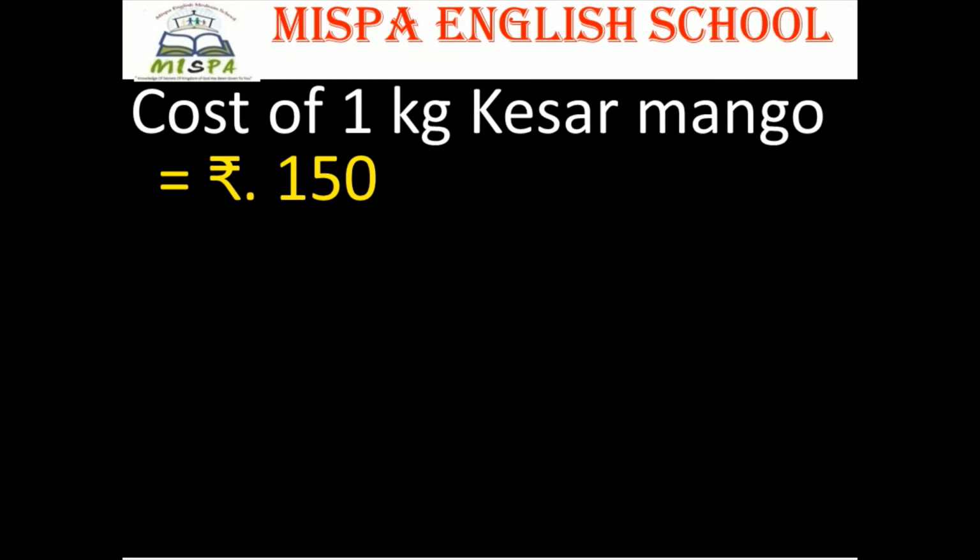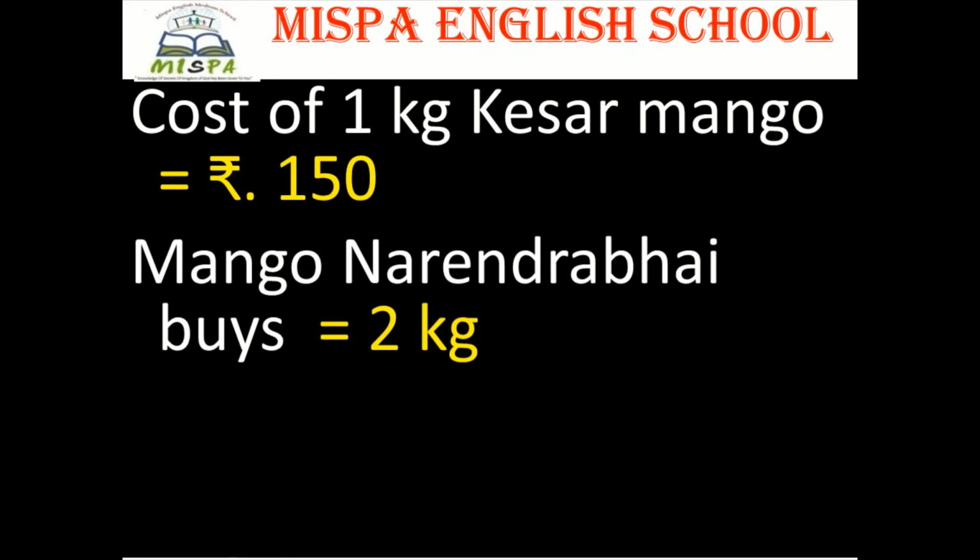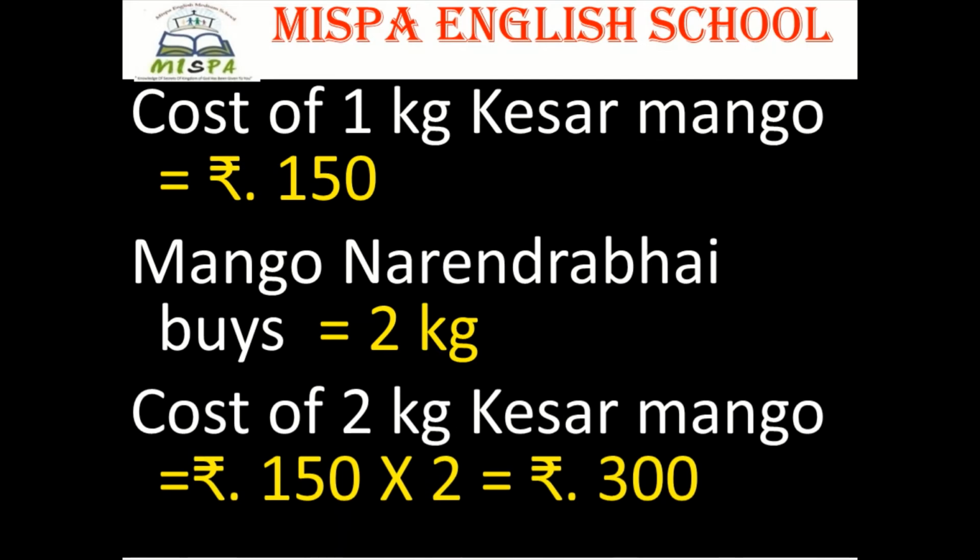Cost of 1 kilogram Kesar mango is equal to rupees 150. Mango Narendra Bhai buys is equal to 2 kilograms. Cost of 2 kilograms Kesar mango is equal to rupees 150 into 2, that is equal to rupees 300.